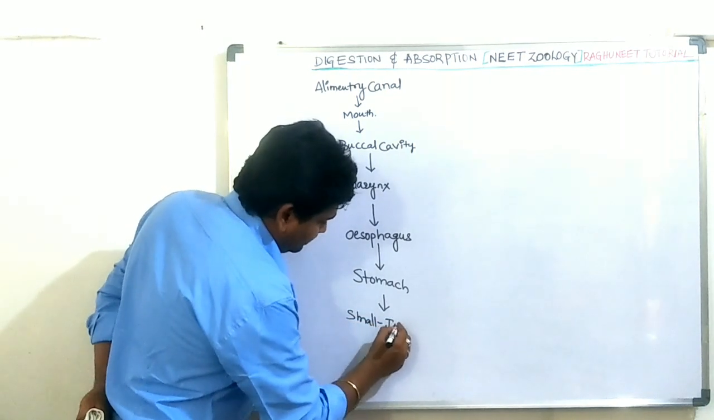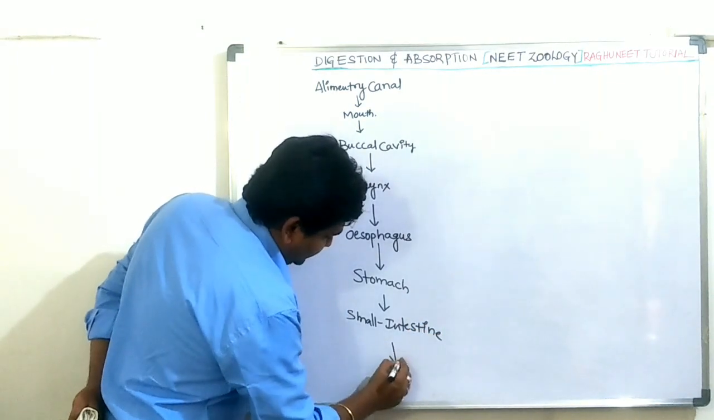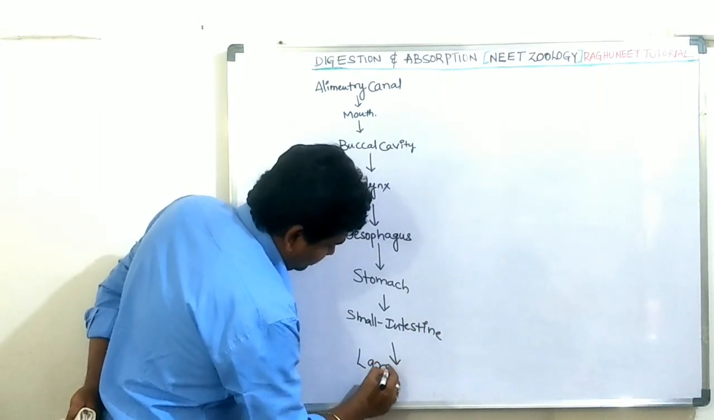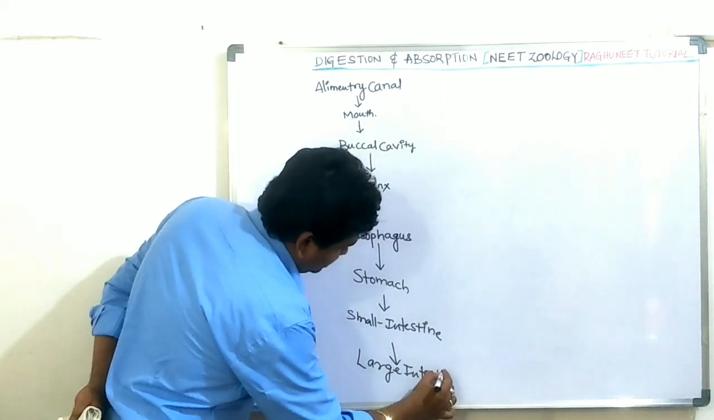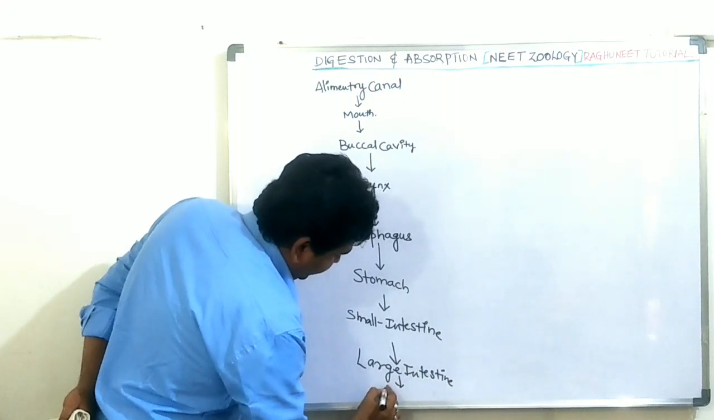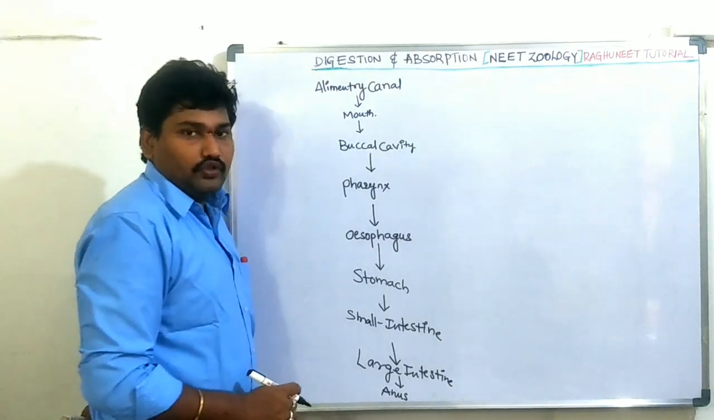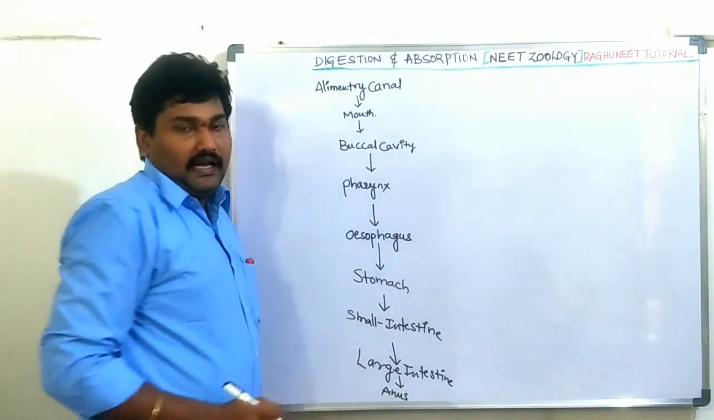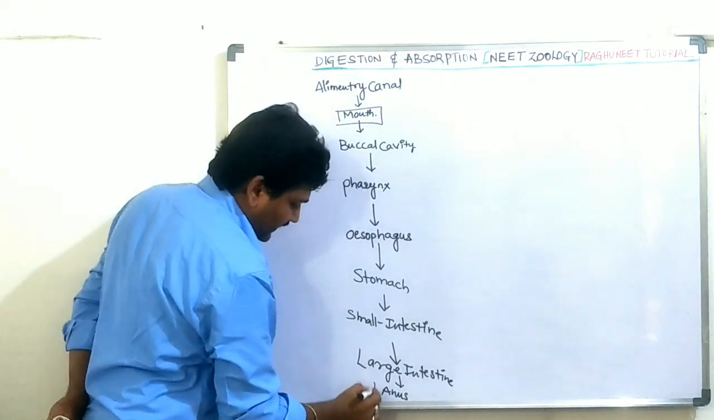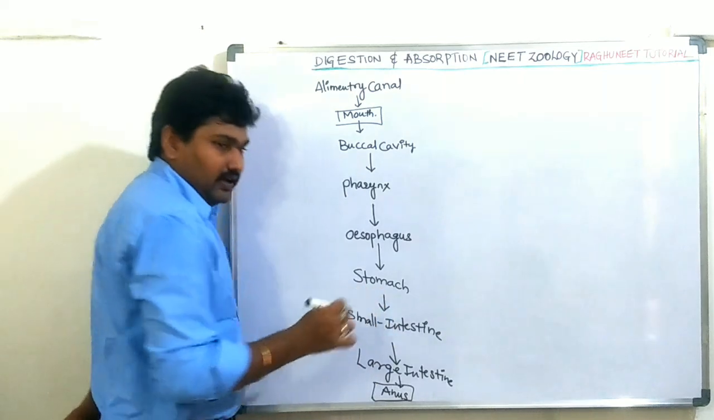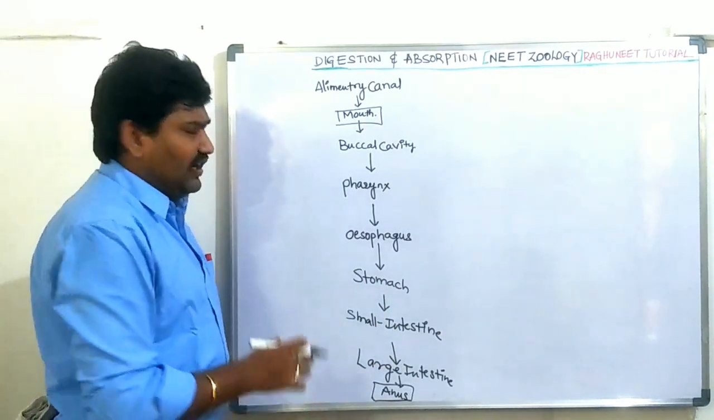Small intestine. The small intestine leads into the large intestine. The large intestine finally leads into the outermost, the last end portion of the alimentary canal, known as the anus. First, it starts with the mouth and ends with the anus. Okay, which kinds of organs are there in the alimentary canal?